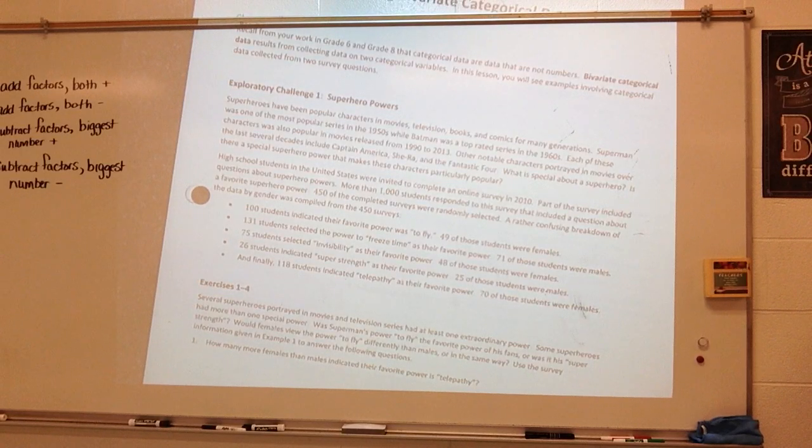100 students indicated that their favorite power was to fly. 49 of those students were females. 131 students selected the power to freeze time as their favorite power. 71 of those students were males. 75 students selected invisibility as their favorite power. 48 of those students were females. 26 students indicated super strength as their favorite power. 25 of those students were males. And finally, 118 students indicated telepathy was their favorite power. 70 of those students were females.